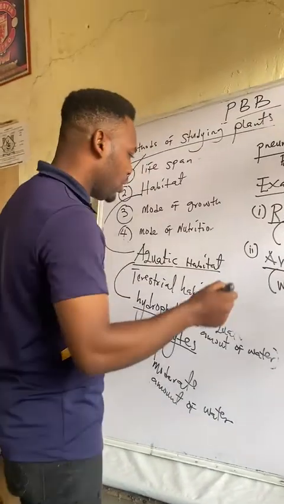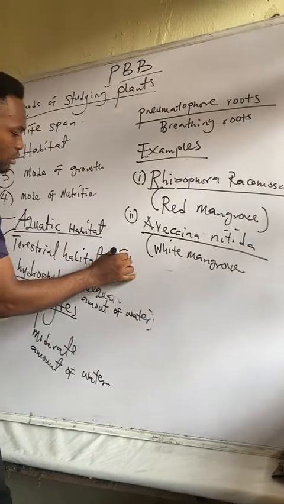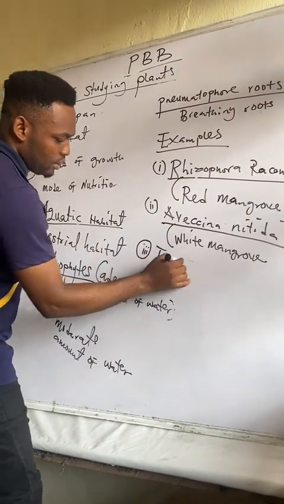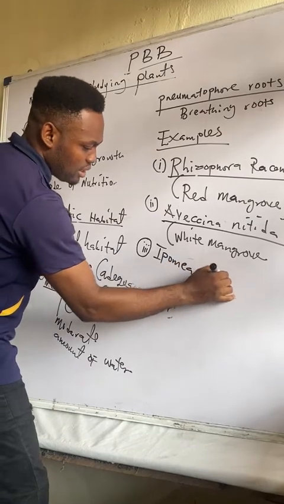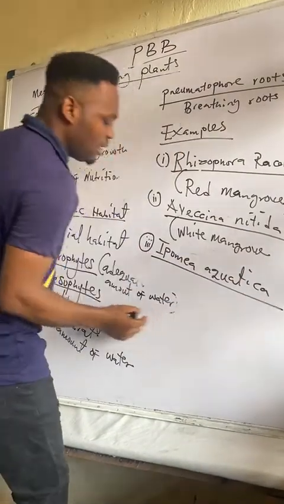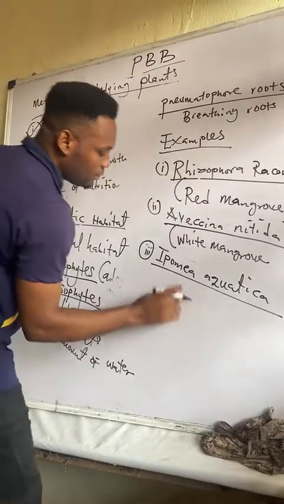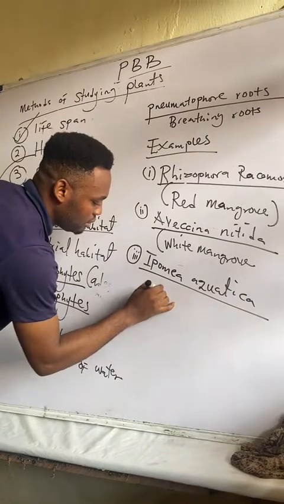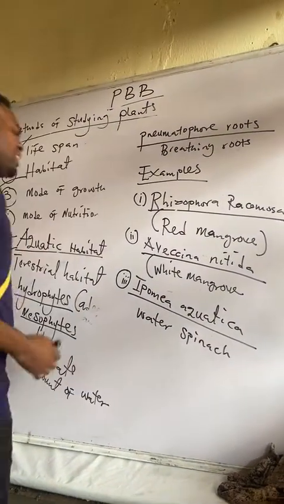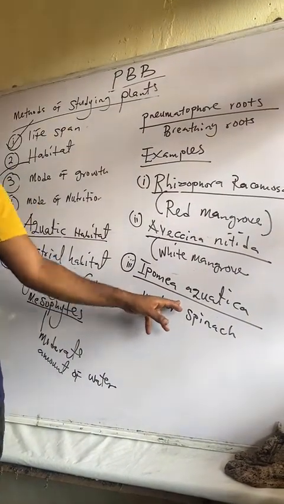All right. Number 3, we have another one we call Ipomoea aquatica. When we say Ipomoea aquatica, what is it? The common name of that plant is water spinach. So when we say water spinach, that is Ipomoea aquatica.